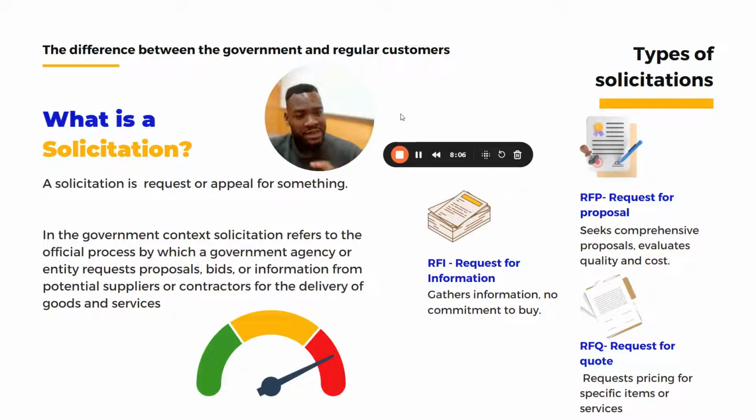Now, I'm not saying that if you submit some information to the government, there's no chance that they would then see a good proposal and contact you in order to get the work done. But it's important to know that RFIs do not prioritize purchase, they prioritize information. And then RFP, I will call this the creme de la creme because here you know that there is a commitment to purchase. They're looking for a quote. So they seek a comprehensive proposal and they evaluate the quality.